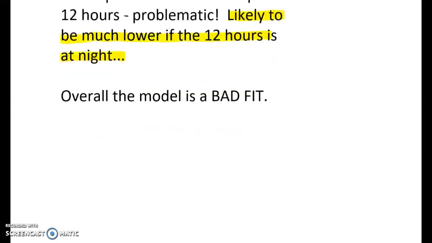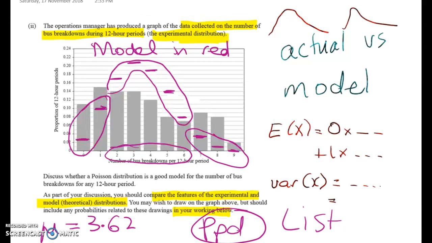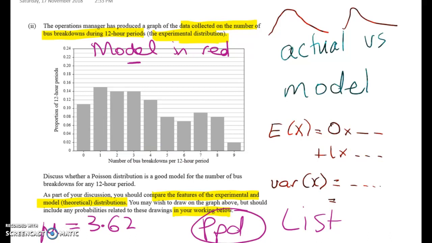Now, here goes the last little bit where I do the numbers, and you're going to read them off the graph. Now, don't stress out about getting every single probability read off correctly. Right, here's the graph. So you want to do this quite early on when you're doing a question like this before you draw all over it. But let's just figure out what we think these numbers are. So this one here is 0.11. This one here I'm going to have is 0.15. This is 0.14, and so on.